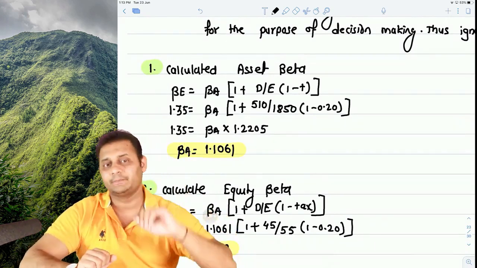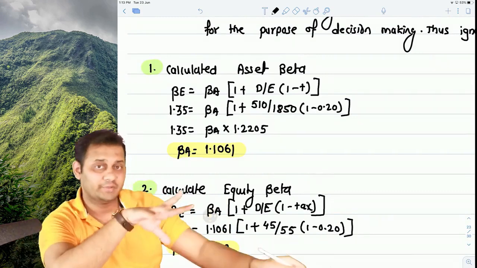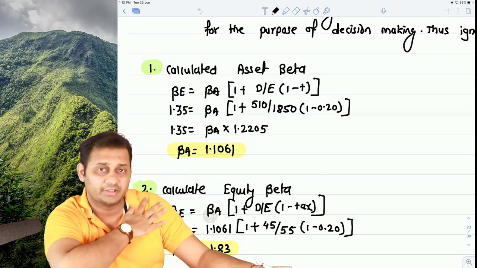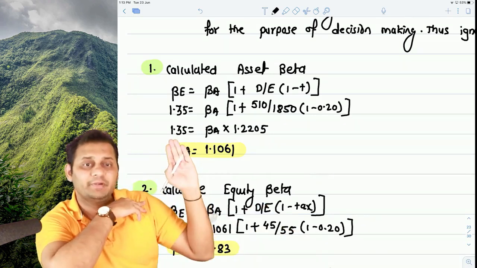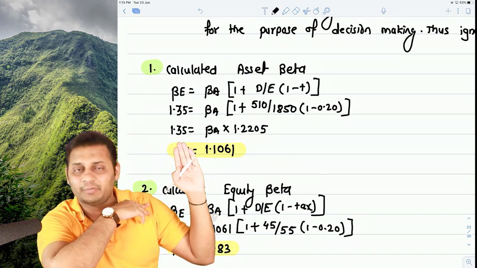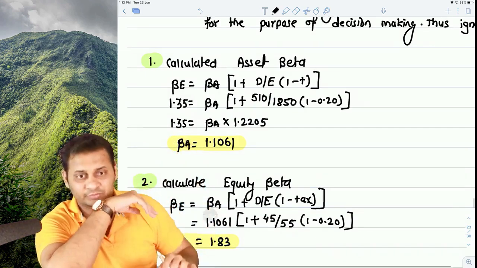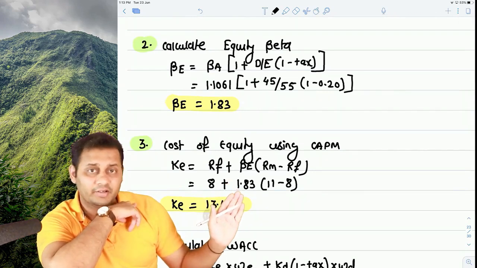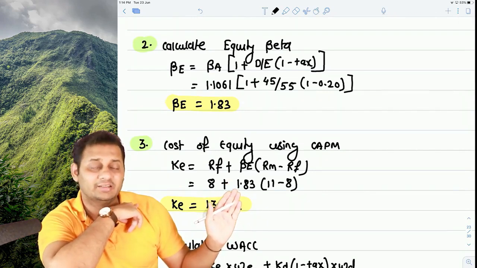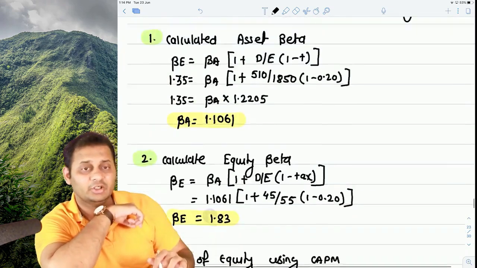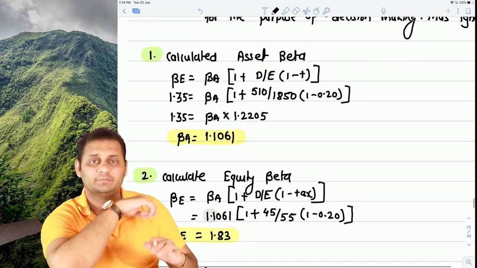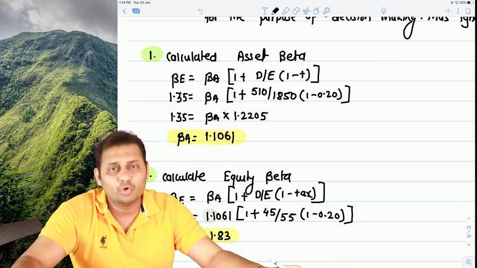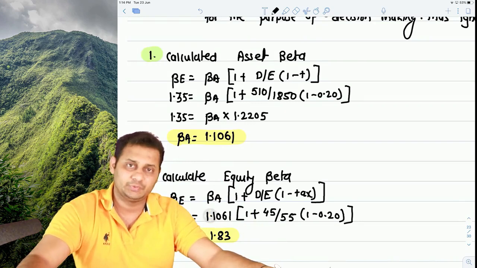Now understand the logic here. Since that company, the competitor, was close or a proxy company of our project, we could have used this beta directly in capital asset pricing model, 1.35. We can use that 1.35 directly here, but we did not. And what is the reason behind this? The only reason behind this is, although everything of the competitor and our project is the same, the only difference was the debt equity ratio.